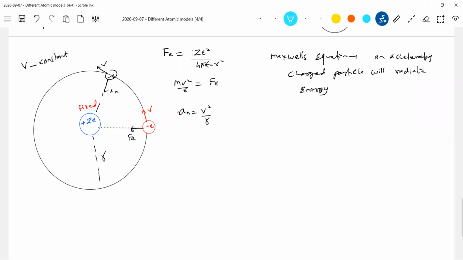So what is the possible path of this? No longer circular. In fact, it will be a spiral. So one fine day, around 10 to the power of minus 4 seconds, this electron will fall into the nucleus. But we know the atom is stable.